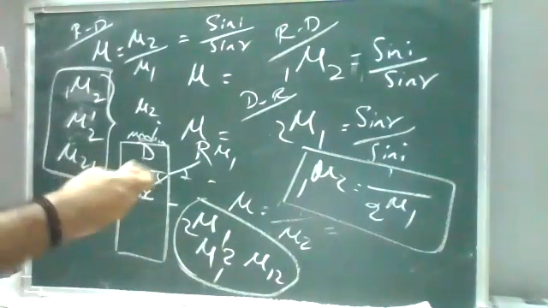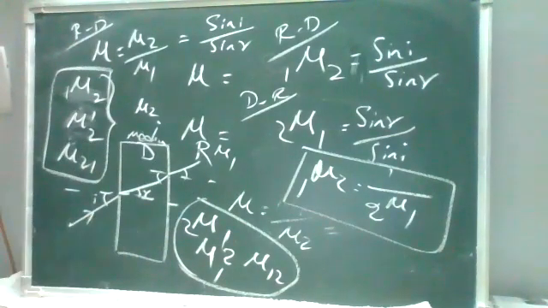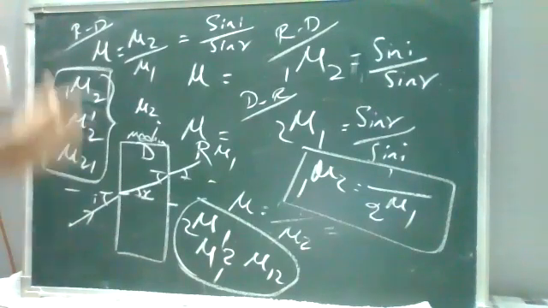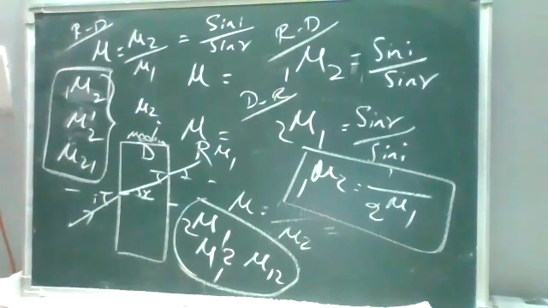You can put any number of slabs, you can keep any number of slabs. At the end, when you multiply all the refractive indices, rarer to denser, denser to rarer, and other combinations, it will be 1. So this relation we call the principle of reversibility.